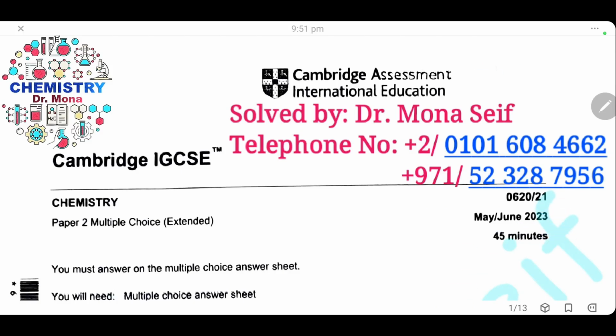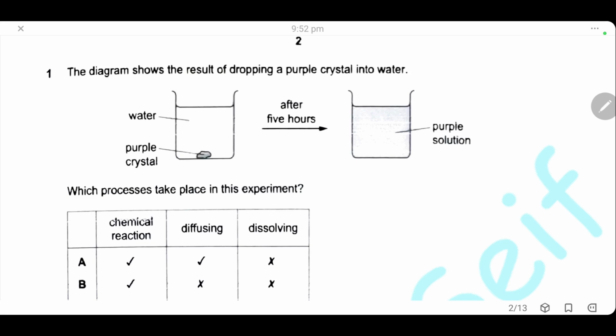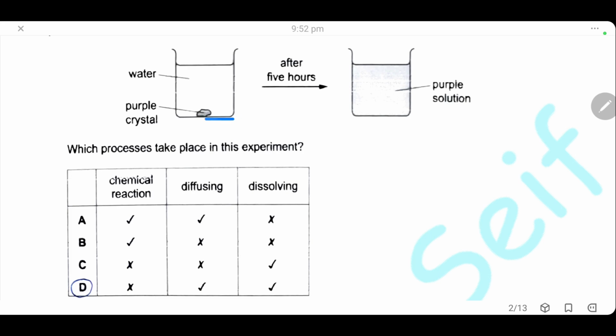Let's start it. Question 1. The diagram shows the result of dropping purple crystal into water. Here we have the purple crystal. After a few hours, the solution turned purple. First, the purple crystals start to dissolve in the water surrounding the crystal. Then the color starts to diffuse through the water until we have a purple solution. So the two processes here are first dissolving, then diffusing. Of course, both are physical processes, so there is no chemical reaction, and the answer will be D.